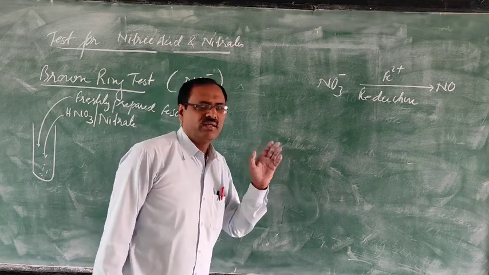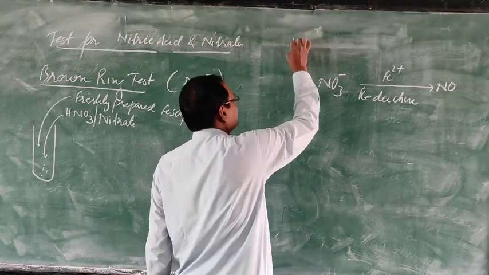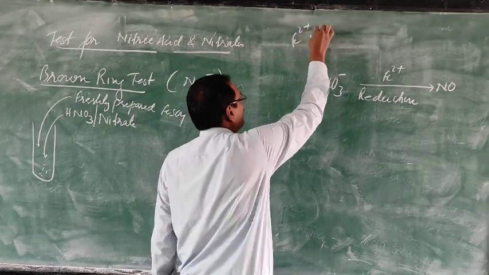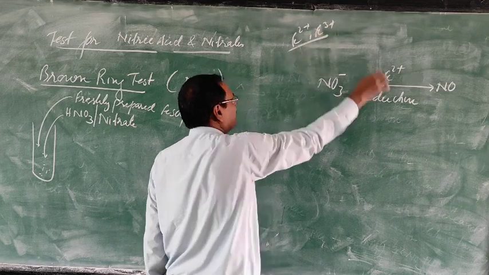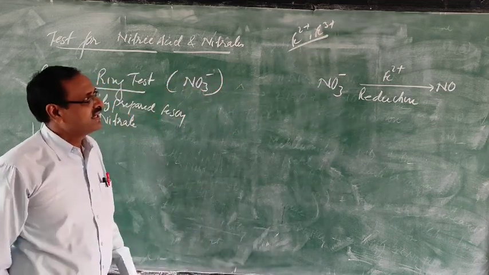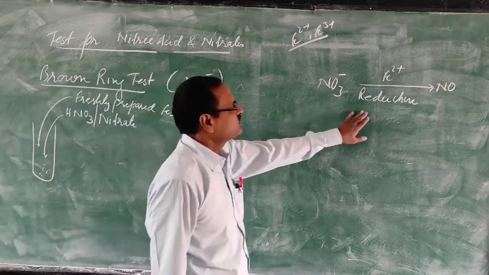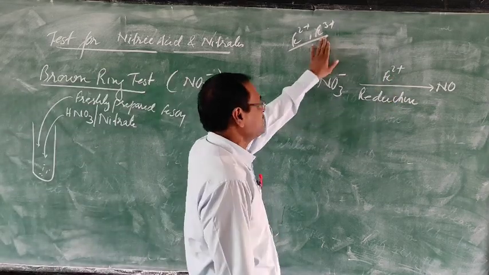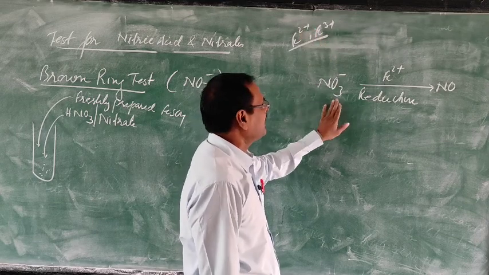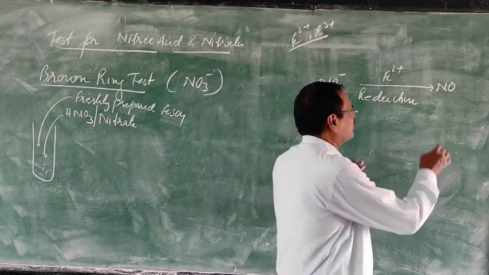You know the oxidation states of iron are +2 and +3, and if any substance is used as a reducing agent, the substance itself gets oxidized. So the ferrous ion is oxidized to the ferric ion, and the nitrate ion is reduced to nitric oxide.